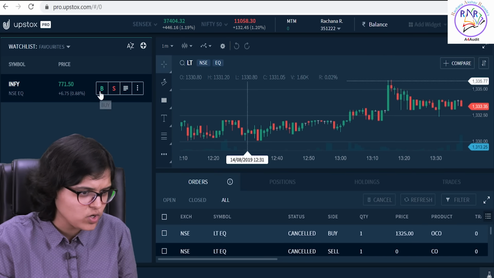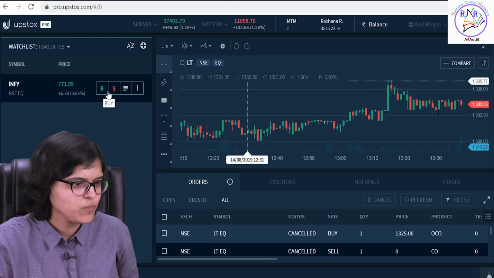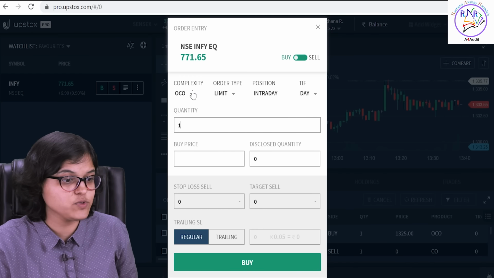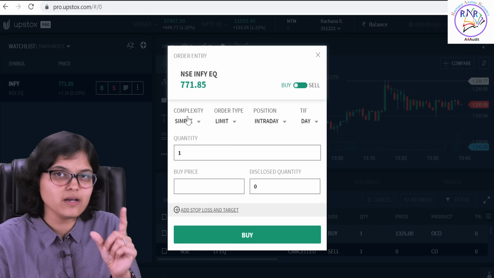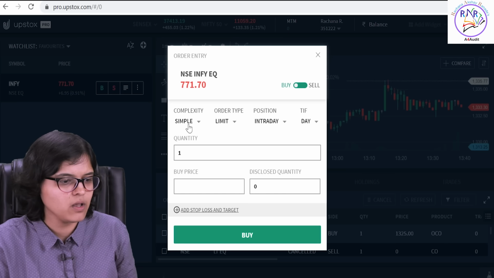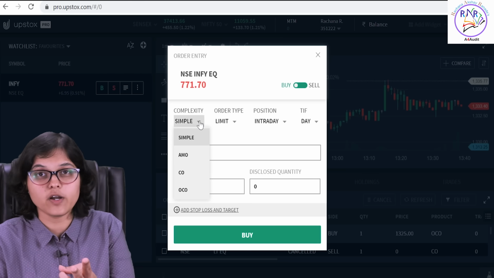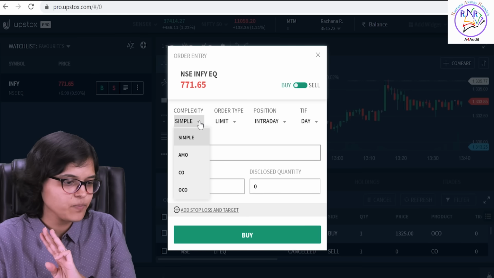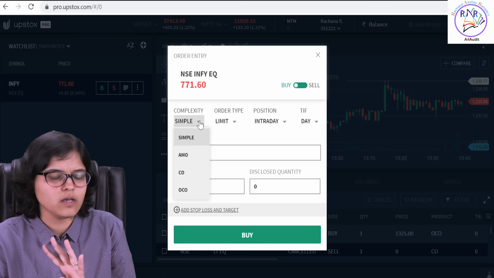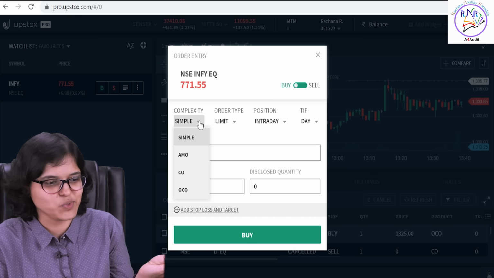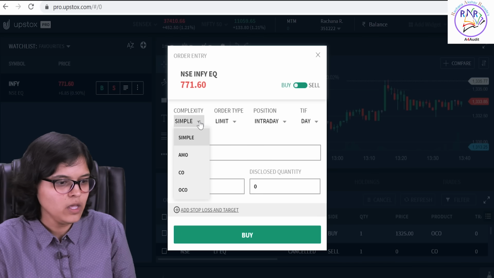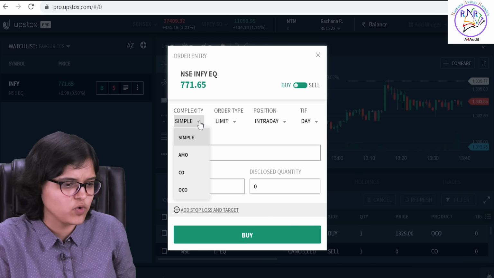Here I start getting 2-3 options, whether I want to buy, whether I want to sell. So let's say I'm placing a buy order for Infy. So I've clicked on buy. Now what do you see on the screen? You see there are different types of orders. First of all, you will see the complexity tab, in which you have simple or AMO, which is an after market order. This typically gets placed after 3:30. The next one is a cover order. And the fourth one, OCO, is one cancels other. That's one type of order that they have. Many people also call this a bracket order. Okay. So let's understand what these types of orders are one by one.